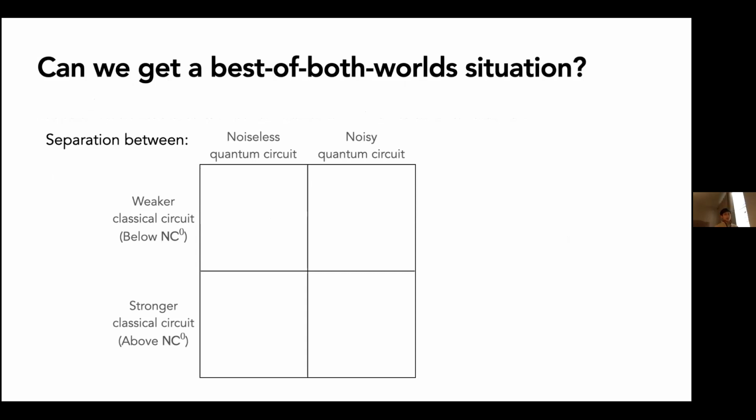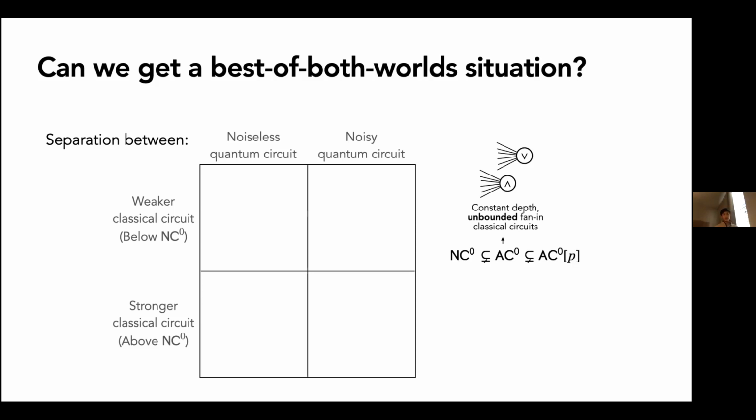So what might some of these stronger classical circuits look like? Well, we already know what NC0 looks like. These are just constant depth bounded fan-in gate circuits. So they define some complexity class. Strictly containing this class are AC0 circuits. These are just the same thing, except we have unbounded fan-in gates. So our ANDs and ORs can have as many inputs as they want.